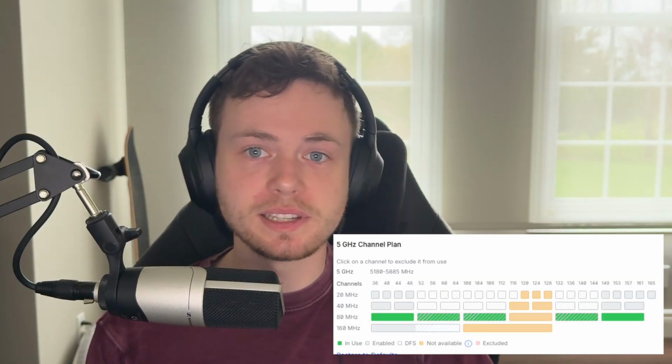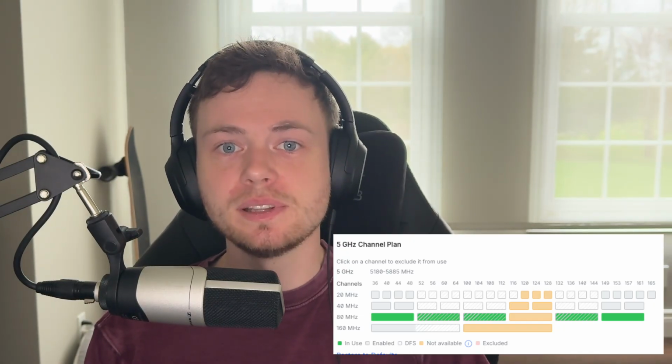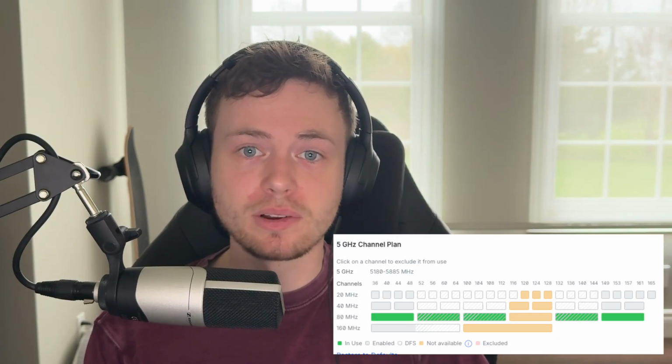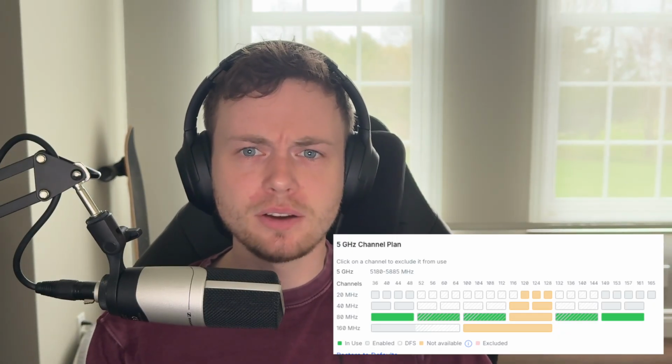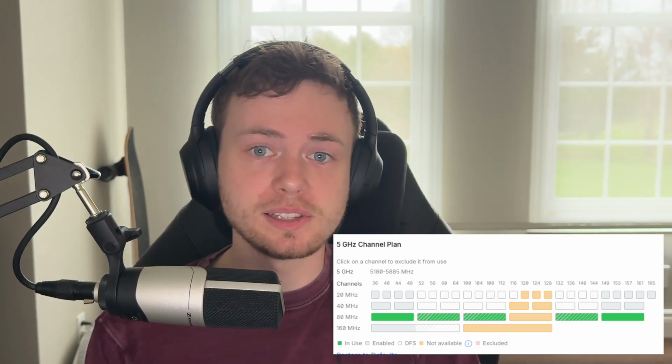5 GHz supports 20, 40, 80, and 160 MHz channel widths. Now, 80 MHz is really the sweet spot. A 160 MHz channel eats up almost the entire usable 5 GHz band historically. However, with the release of channels 120 to 128, another 160 MHz channel will be available eventually.